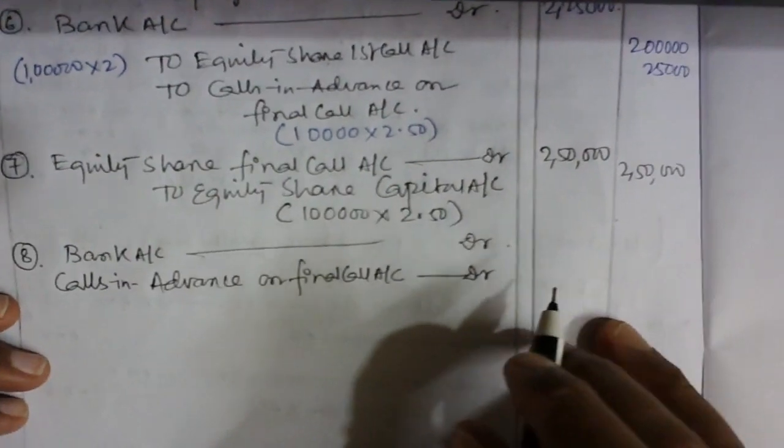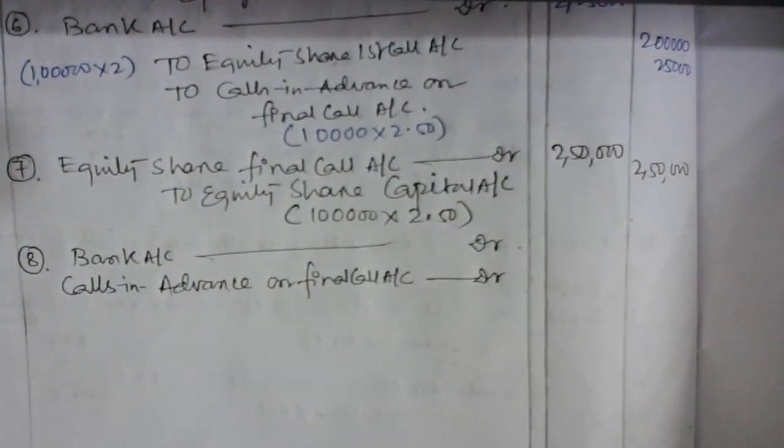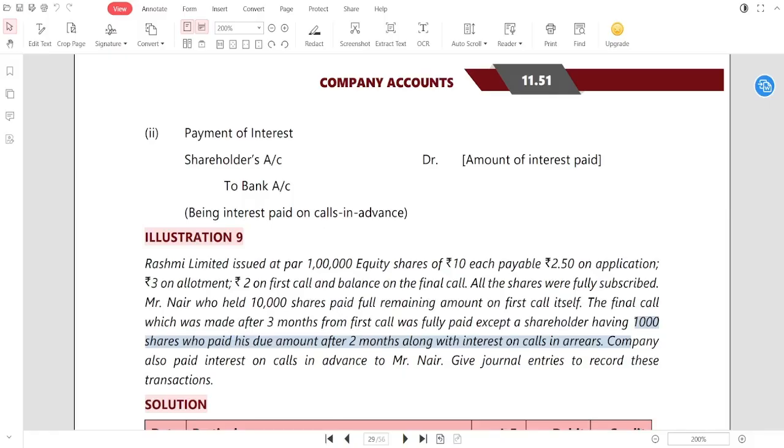Okay guys, but in the question you may find it is given that 1,000 shares paid the due amount after 2 months along with interest on calls in arrears. So guys, see, 1,000 shares multiplied by 2.50, that is 2,500, is also a call in arrear. So guys, can I write like this?